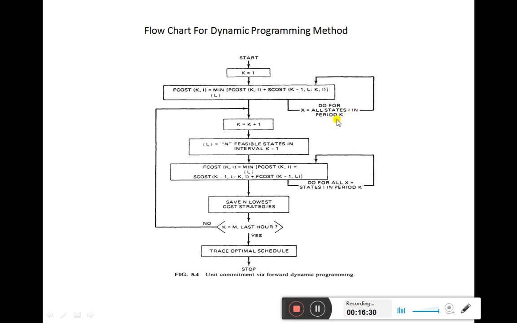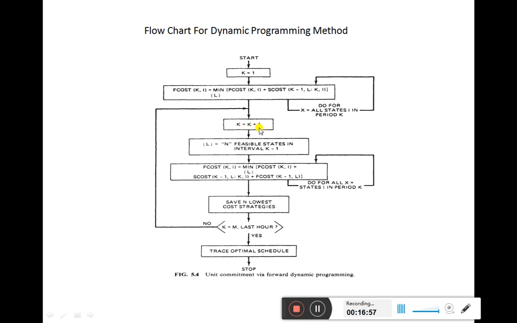For every state we find the minimum cost combination at which the unit commitment problem can be solved, and we keep a list. Then we increment the count to k plus 1.